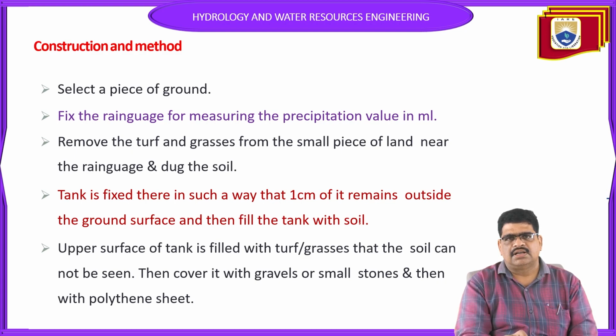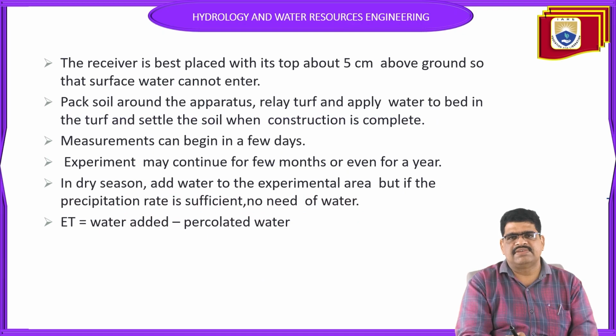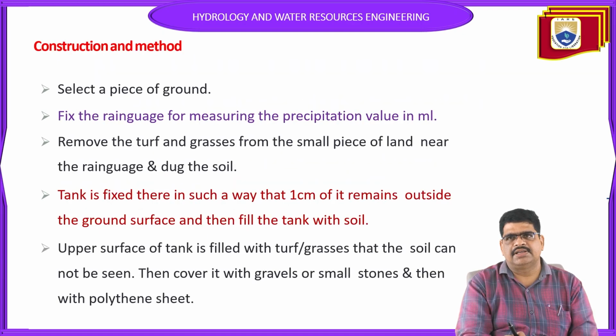Next, the ground surface and fill the tank with soil, and the upper surface of the tank is filled with turf or grasses so that it is not to be seen. The cover with gravels and small stones, or polythene sheets can be provided. So next, the receiver is the best.